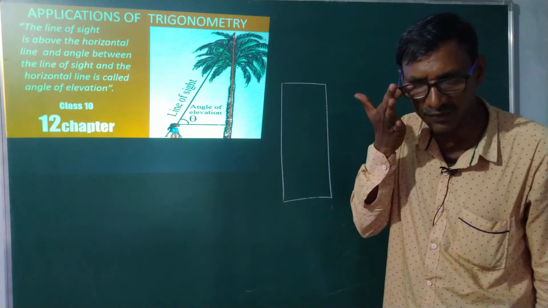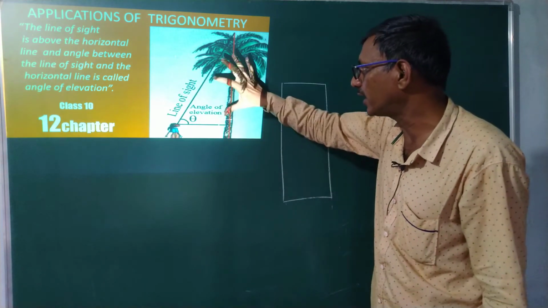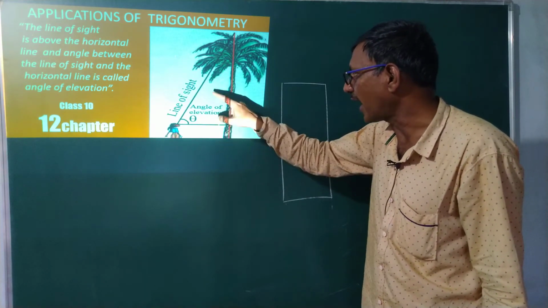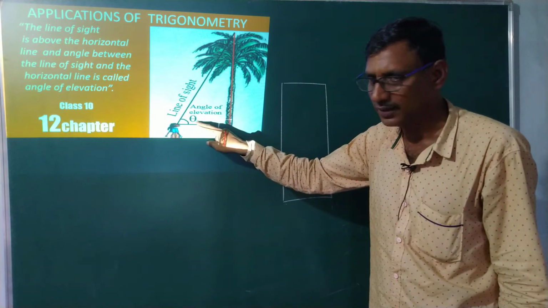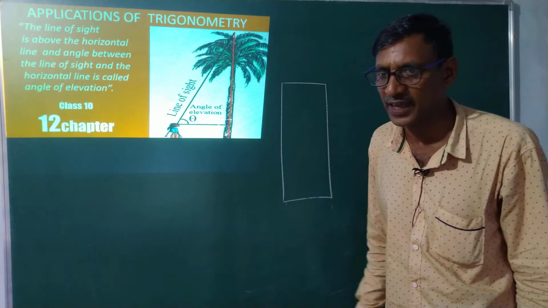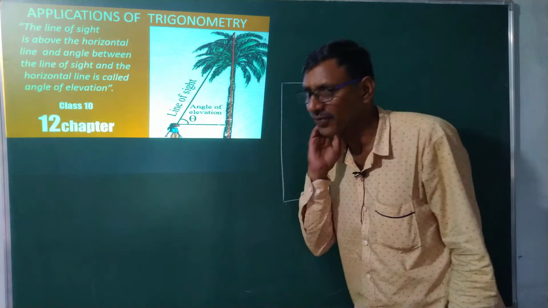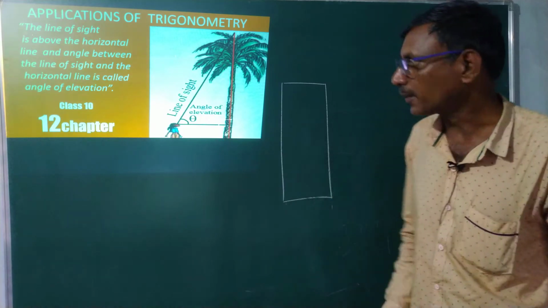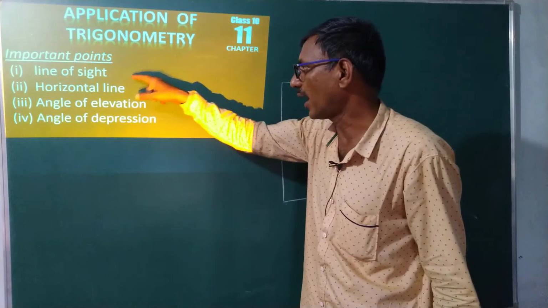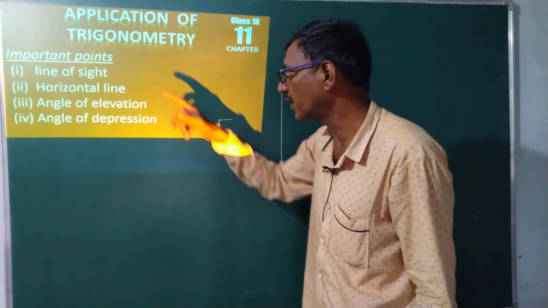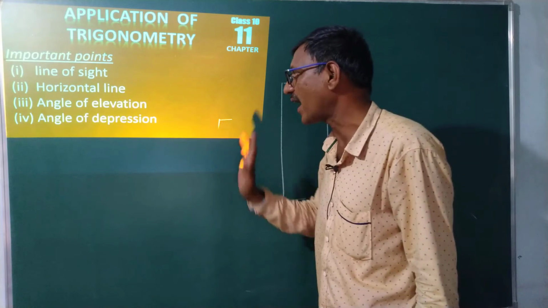Very simple. We can find it with the help of trigonometric ratios. Here the angle is given as some theta. Here we call it the angle of elevation. So you have studied line of sight, horizontal line and angle of elevation. What is the angle of elevation?